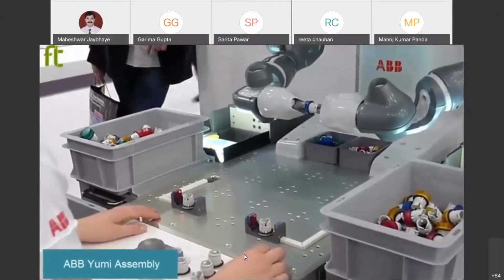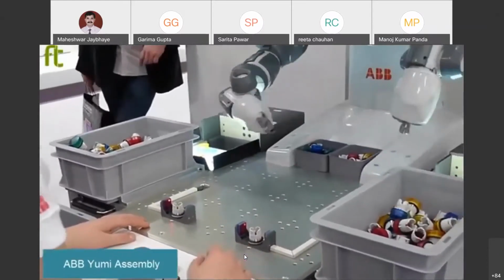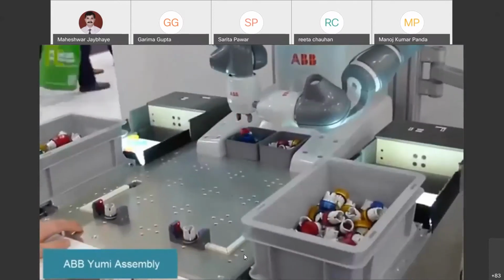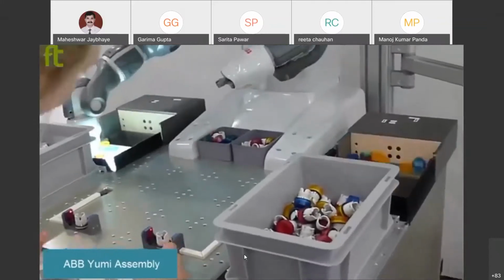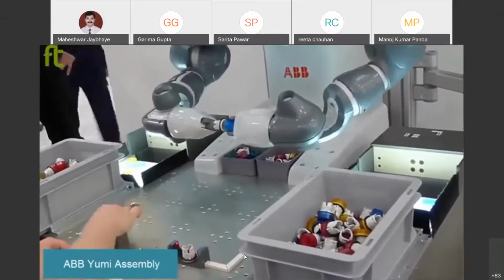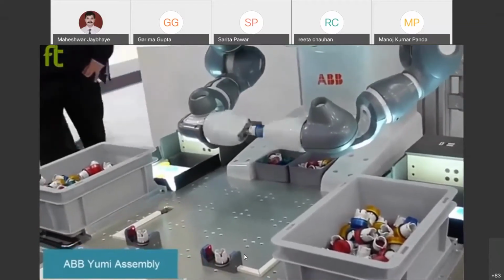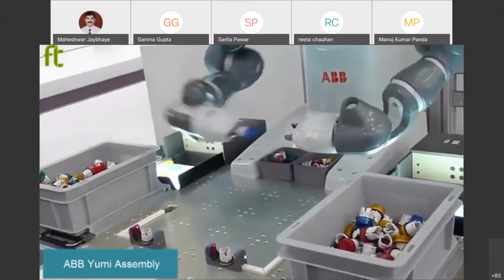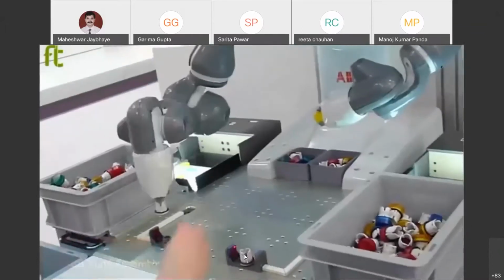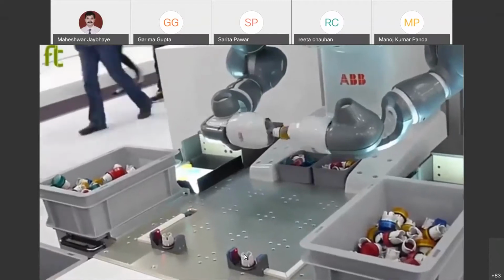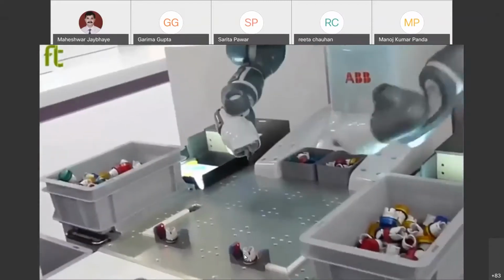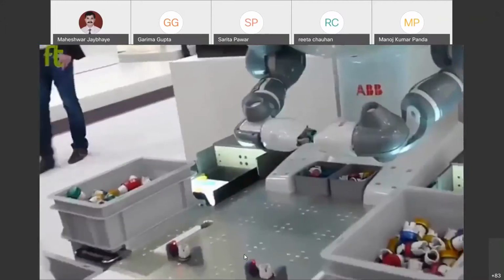Assembling of those maybe different knobs, of different dimensions, different jobs. So like that you can have multiple arms. Here you are observing two arms getting simultaneously operated and performing the task. These are ABB robots, the latest developments which are happening, and they have come up with this robot which is of collaborative nature.